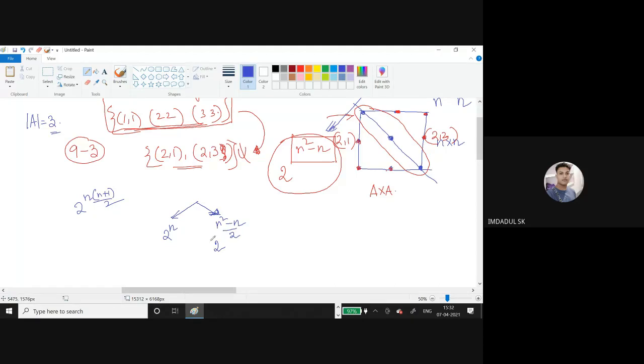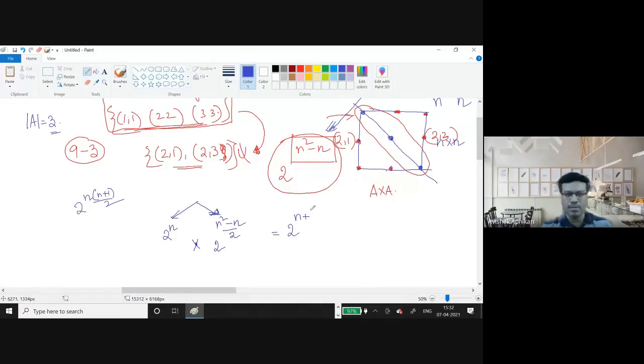Then the total possibility will be 2 to the power n into 2 to the power n square minus n by 2, so 2 to the power n plus n square minus n by 2, which becomes 2 to the power n square plus n by 2, the same as what he claimed just now.